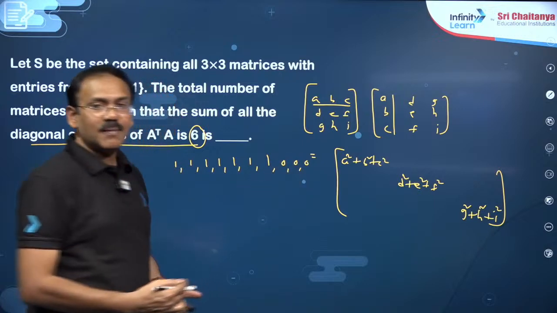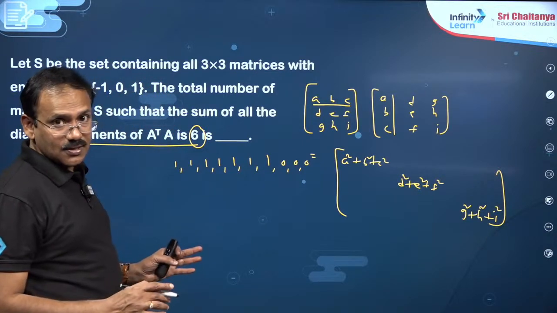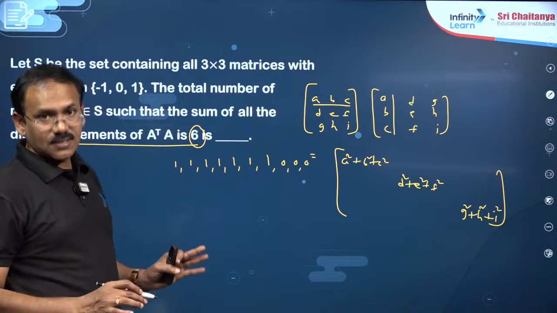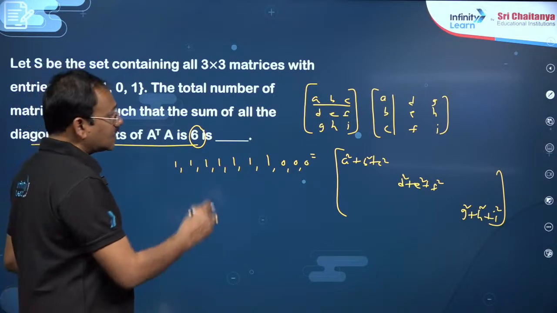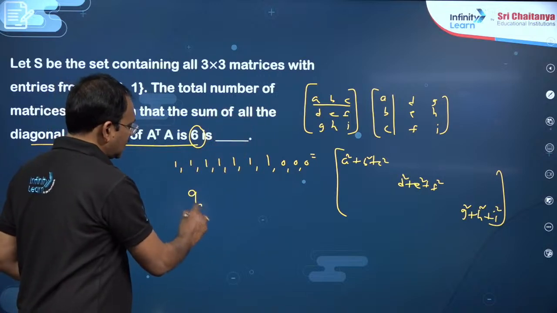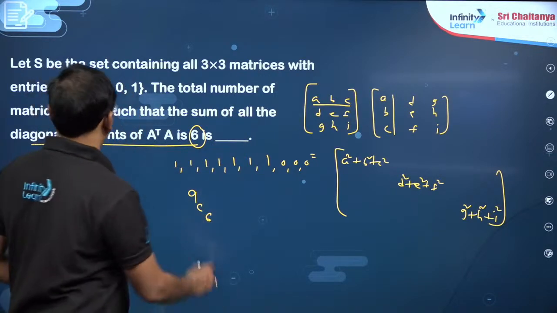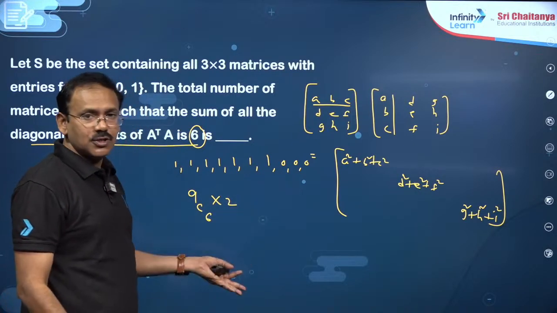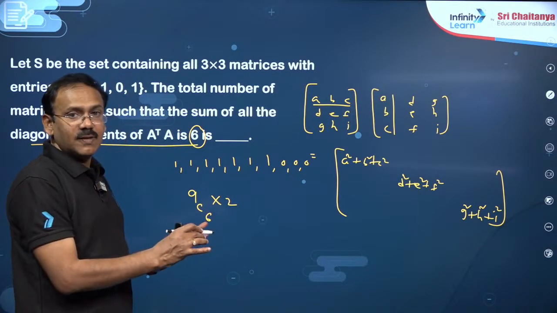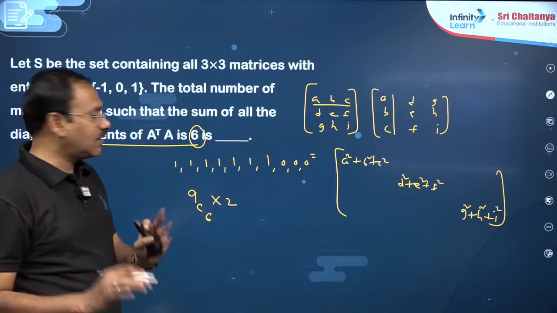So in this case you see 6 places ones, 3 places zeros. So select 6 out of 9 places, 9C6. There you can write 1 or -1, 2 possibilities, and the remaining 3 places you have to put 0. So these many matrices will be there where the sum of the squares is equal to 6.